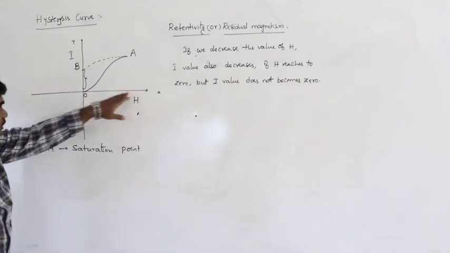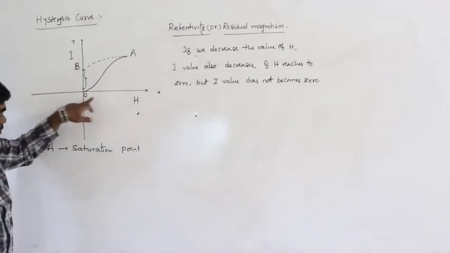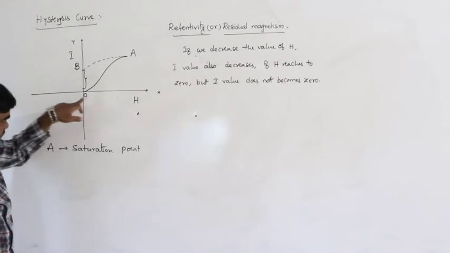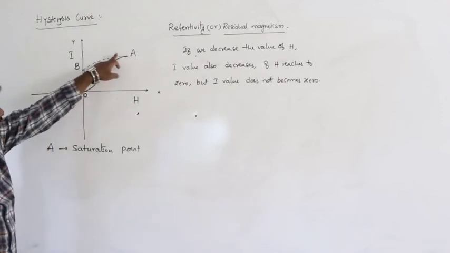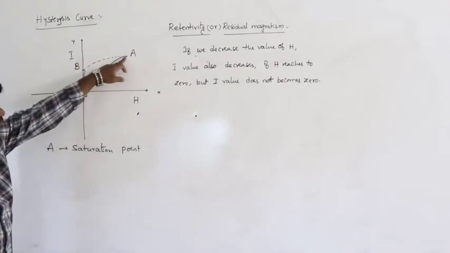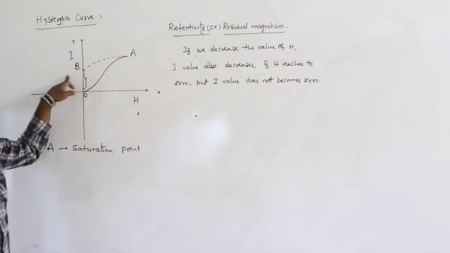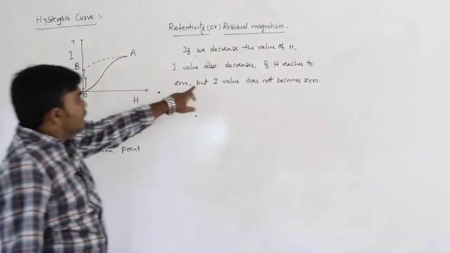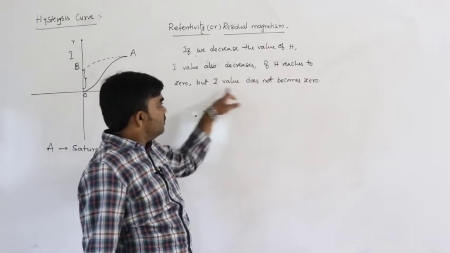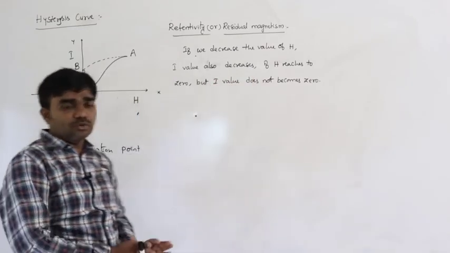If we decrease the value of H, the graph does not follow the path AO. Here the graph follows the path AB. So if the H value reaches 0, I value does not become 0.